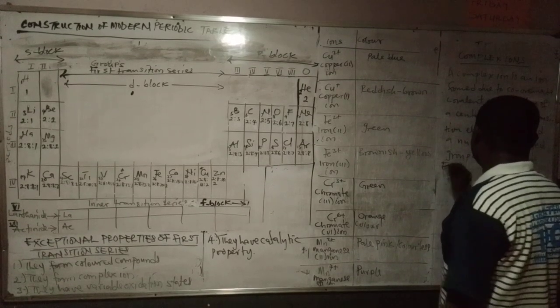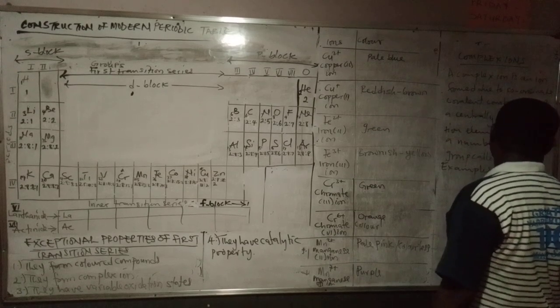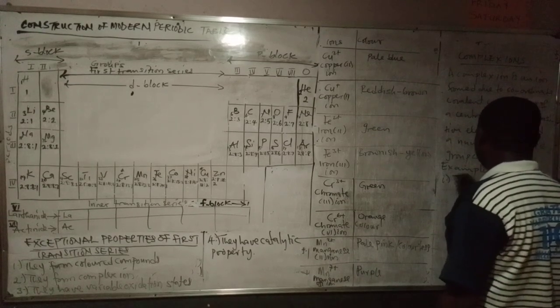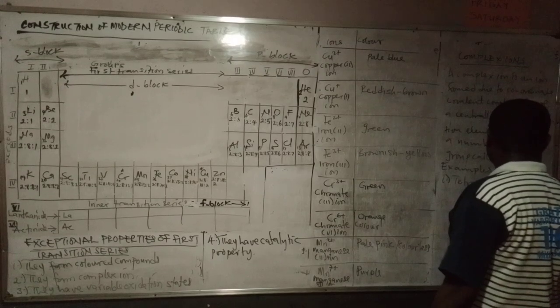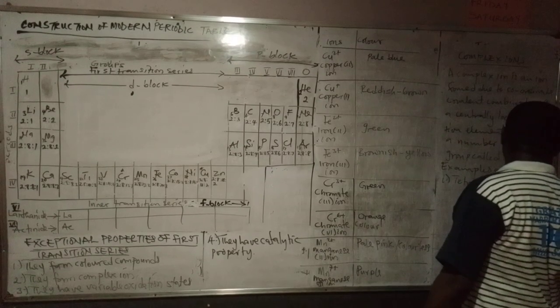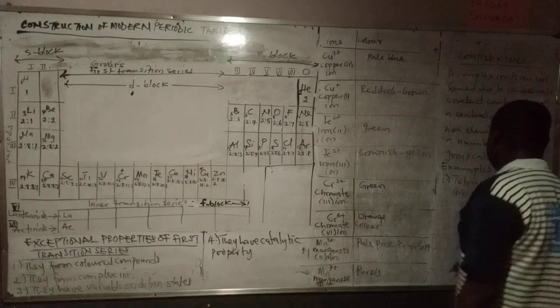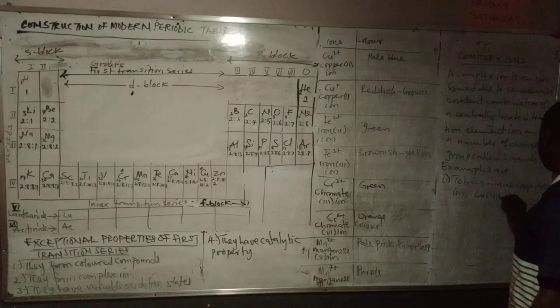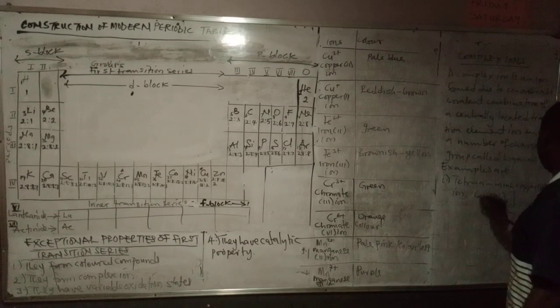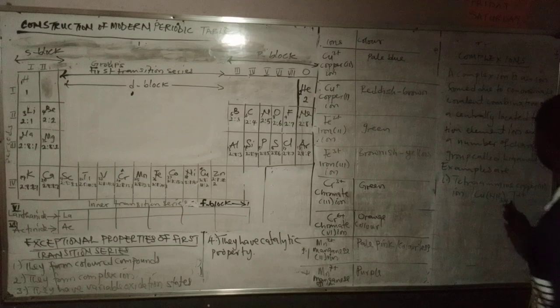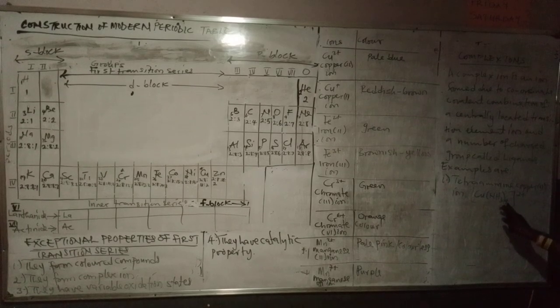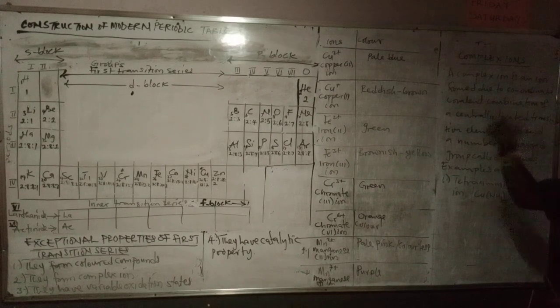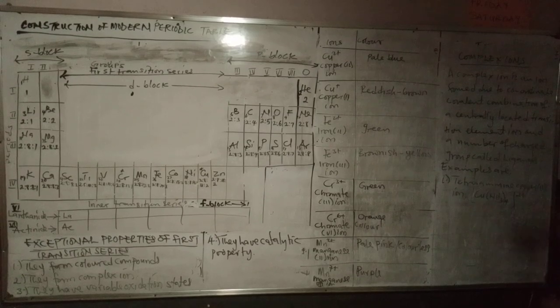What are examples? Number one, we have tetraamine copper 2 ion, which is the same thing as Cu(NH3)4 2+. NH3 is the amine, four of them, then copper 2 ion. So these 4 amines are ligands. There are 4 ligands forming coordinate covalent bonds with copper 2 ion. In the next class, we are going to look at chemical bonds. Then you are going to know much more about this.